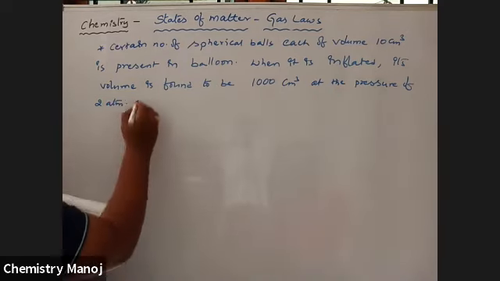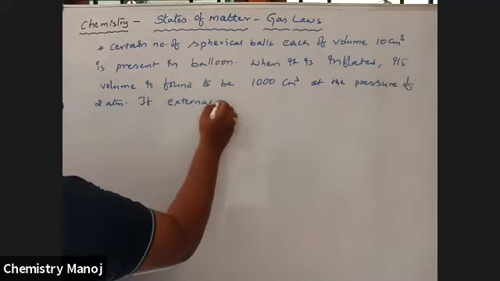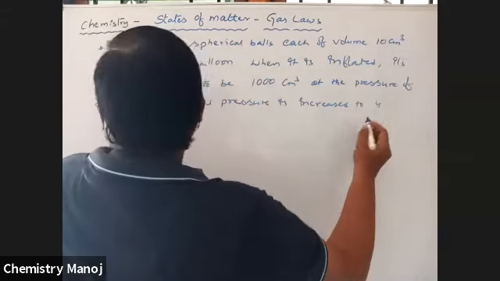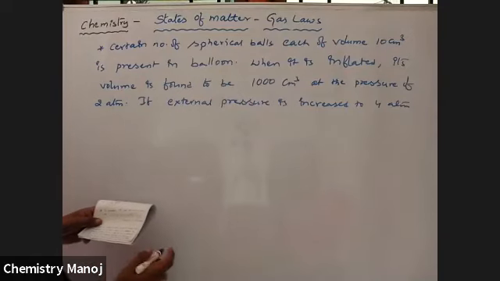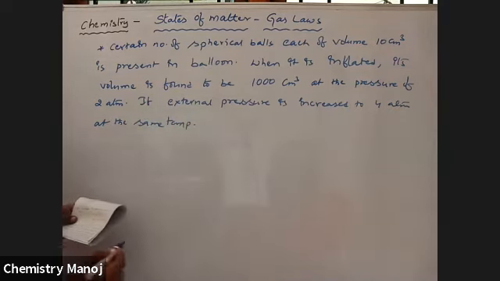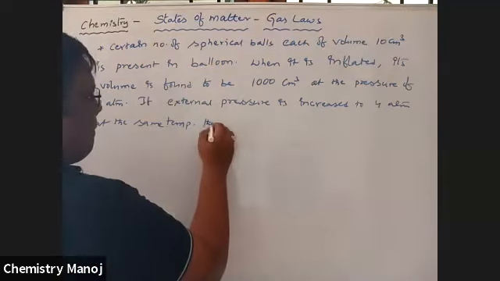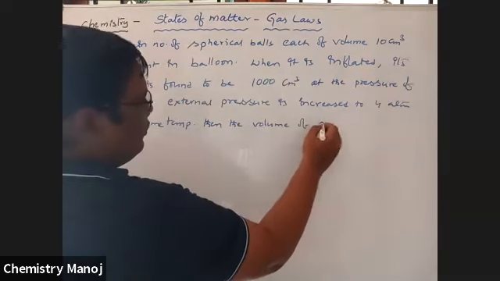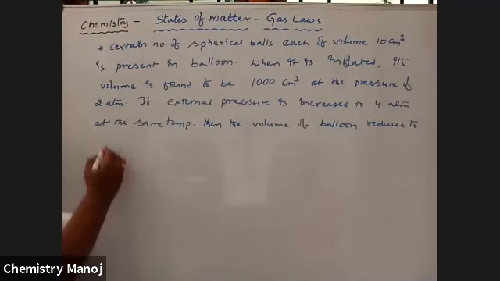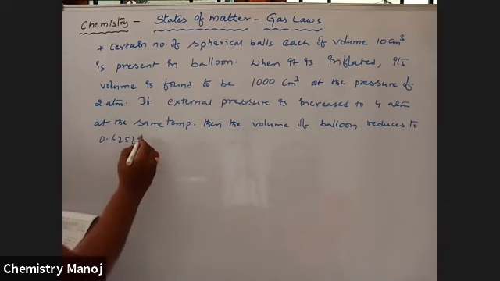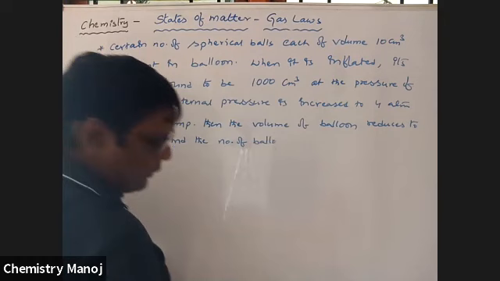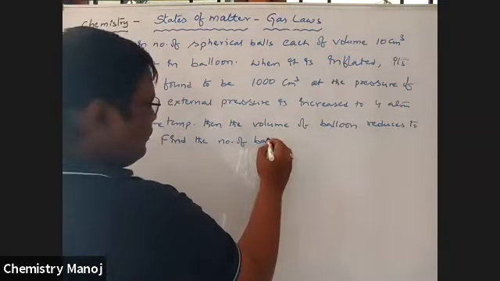If external pressure is increased to 4 atmospheres at the same temperature, then the volume of the balloon reduces to 0.625 liters.